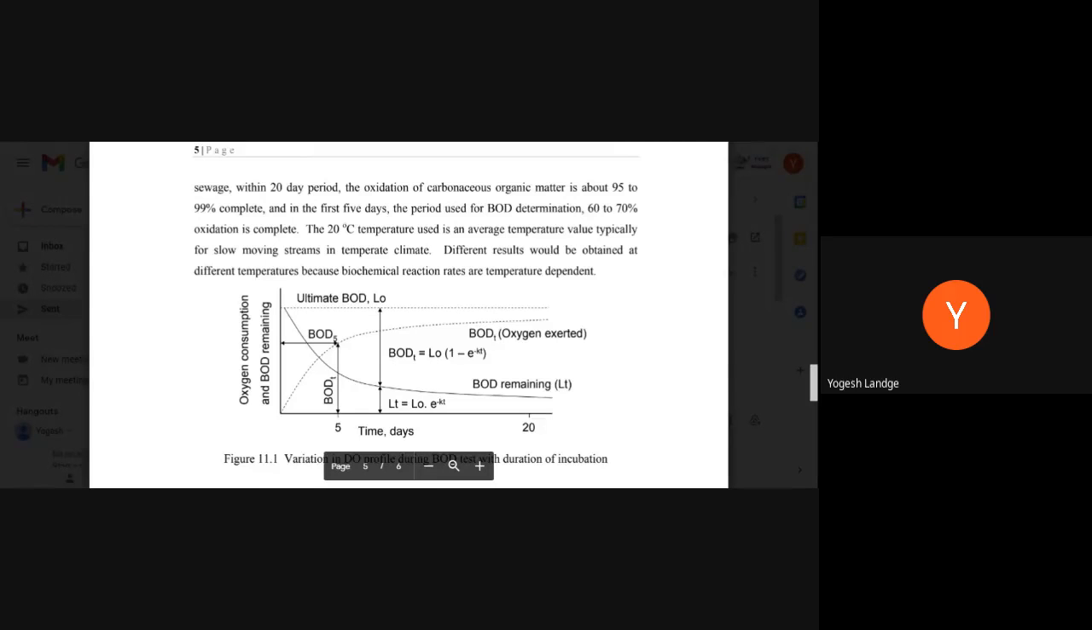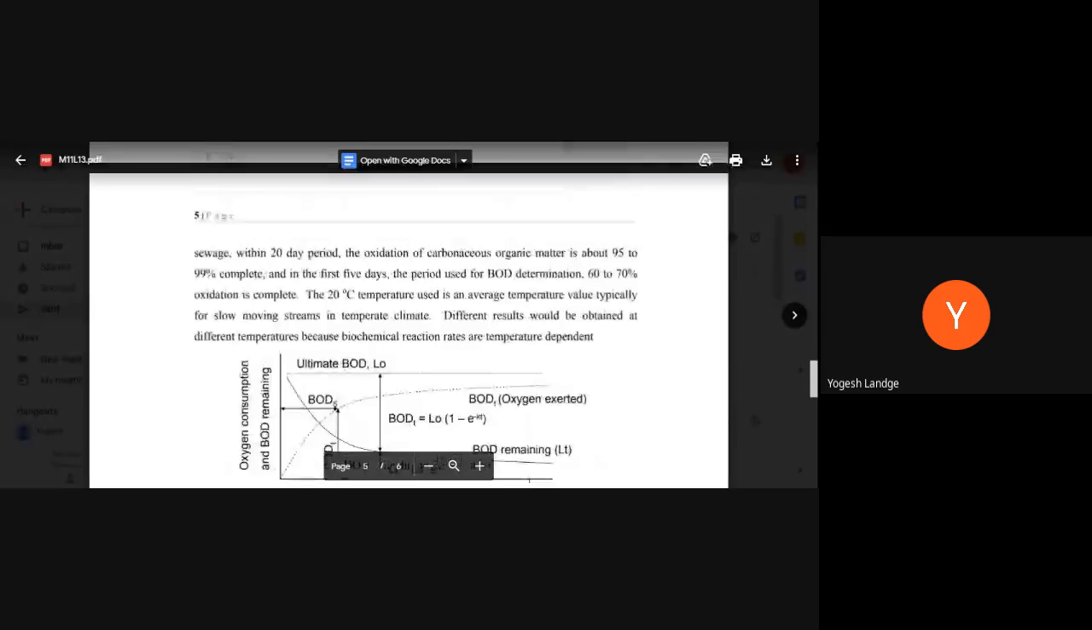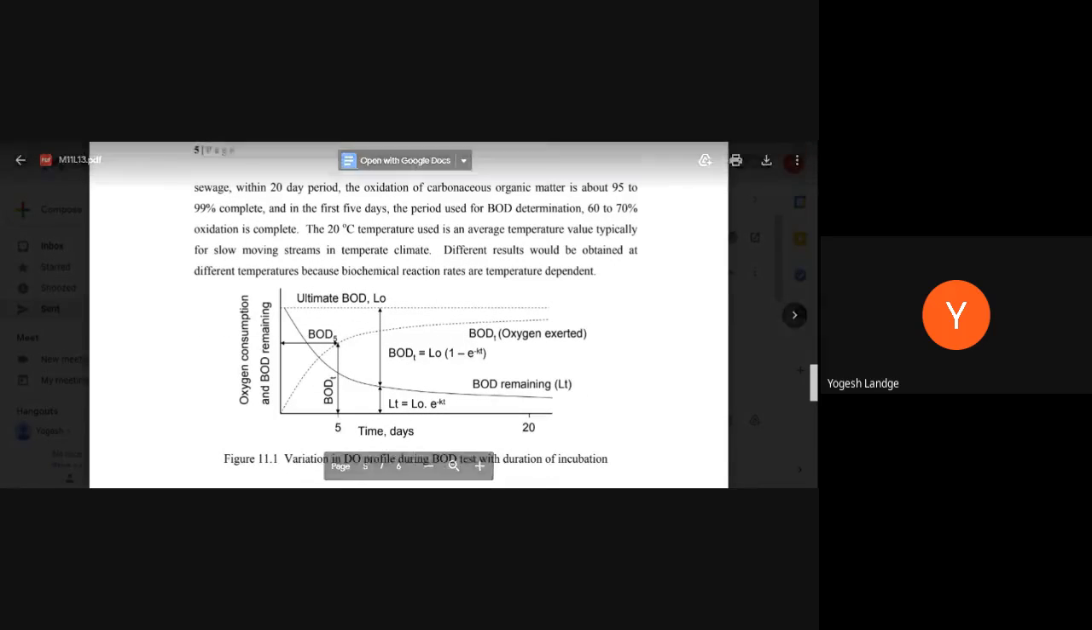I think the time is almost over. This part we will see in tomorrow's lecture, because this is very important. Once we understand what is meant by BOD and what COD is, then it's very easy for you to understand the concept of wastewater treatment.